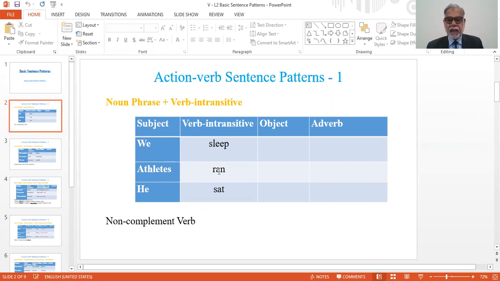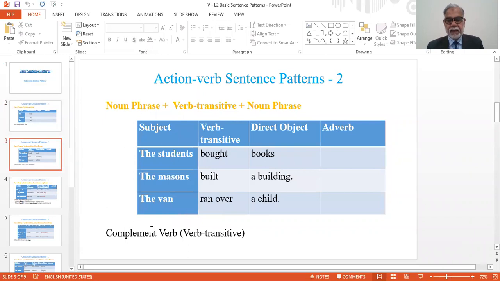Athletes is subject and ran is verb. In third example, he is subject, sat is intransitive verb. This pattern has no verb complement. So the verb is called non-complement verb.